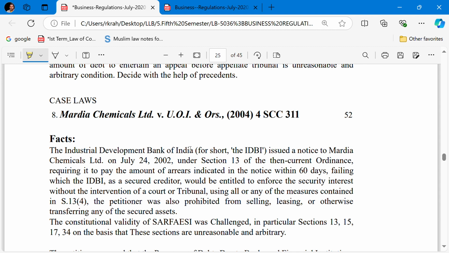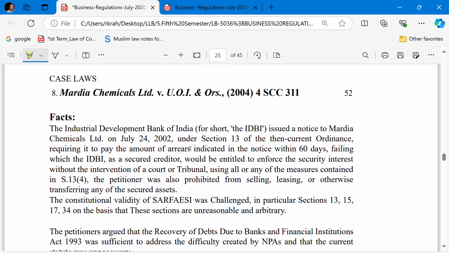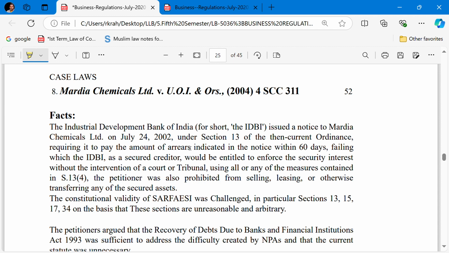Failing which, the IDBI as a secured creditor would be entitled to enforce the security interest without the intervention of the court or the tribunal, using all or any of the measures contained in Section 13 subsection 4. The petitioner was also prohibited from selling, leasing or otherwise transferring any of the secured assets. The constitutional validity of the SARFAESI Act was challenged, in particular Sections 13, 15, 17, 34, on the basis that these sections are unreasonable and arbitrary.